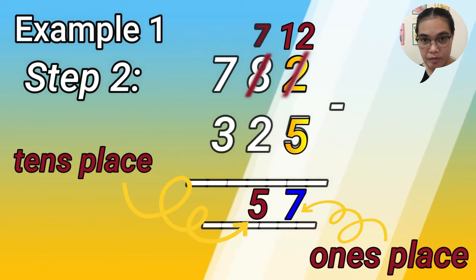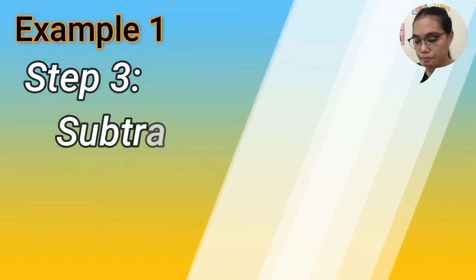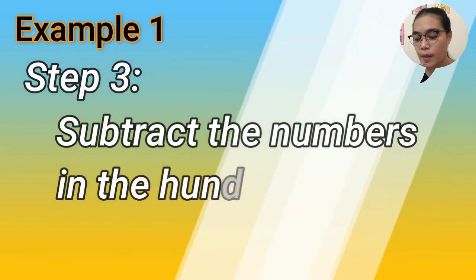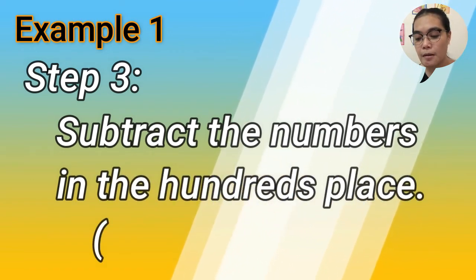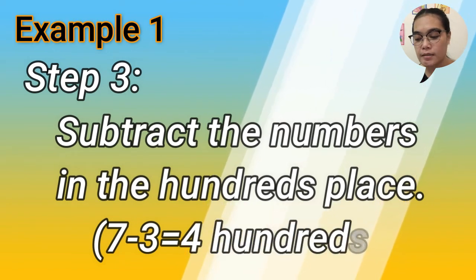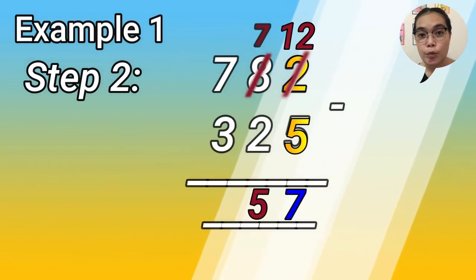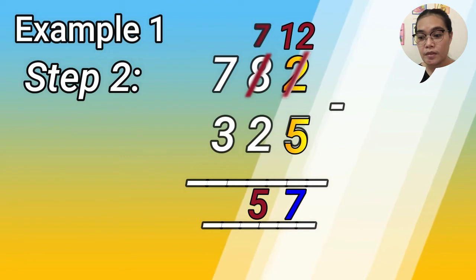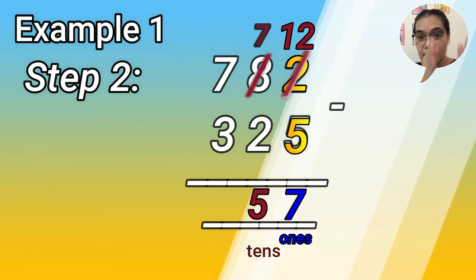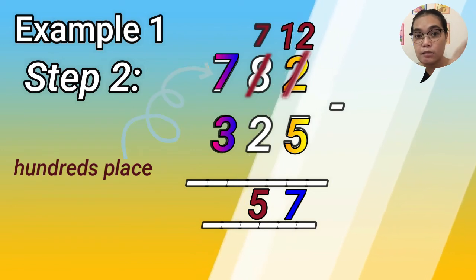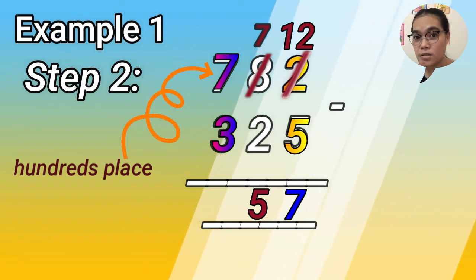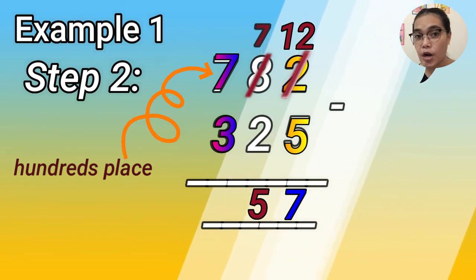Okay, understand? Very good. Now we will go to step 3. Let's read: subtract the numbers in the hundreds place. 7 minus 3 equals blank. We finished the first column, the ones, then the tens, and the last one is the hundreds, right? So 7 subtract 3.